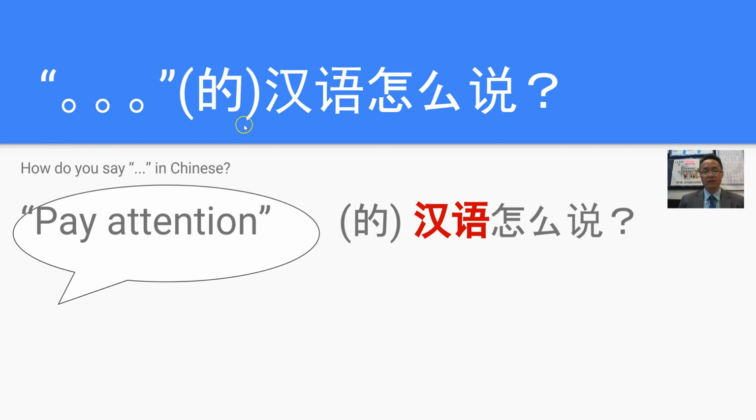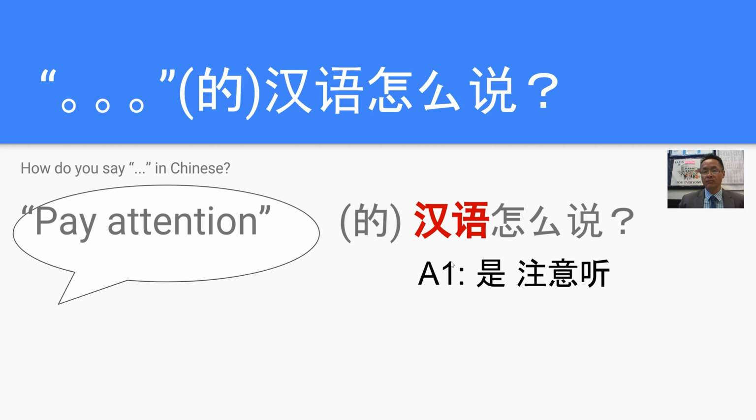Now I've left the de in brackets because that's optional here. It's up to you if you want to leave it in or not. In our textbook, it's left in. So, for example, pay attention, 的汉语怎么说? Pay attention, 汉语怎么说? So, how do you say pay attention in Chinese?